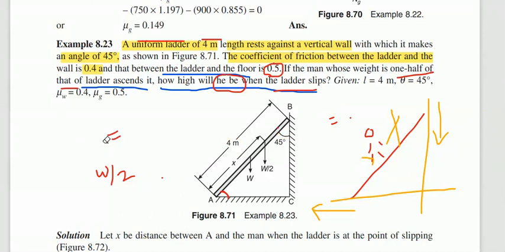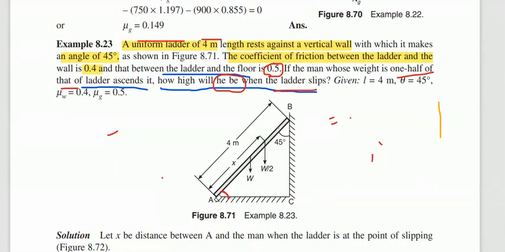So now we need to consider the free body diagram for the calculation of the distance. This is the free body diagram you can see here. Based on the given data, it has been drawn. We know that the weight of the ladder is always acting exactly at the center of the ladder. If it is W, then it is 2 meter and this is 2 meter, because the weight of the ladder always acts at the center of the ladder.